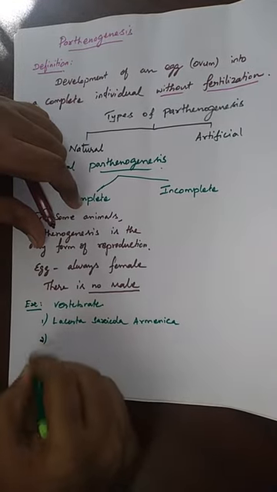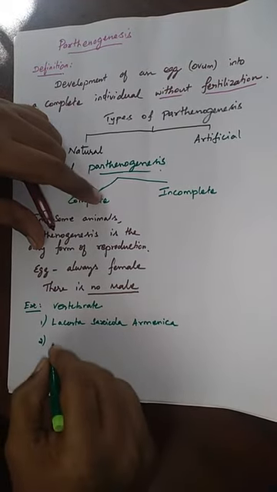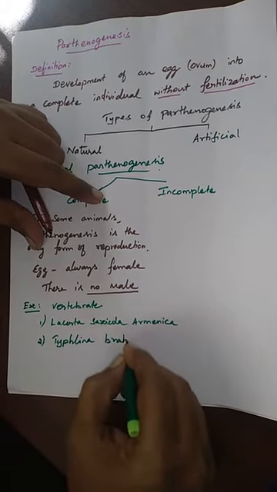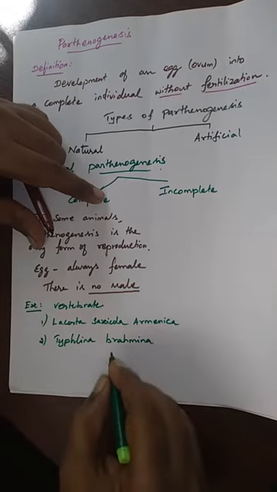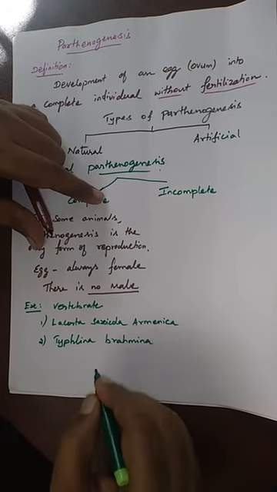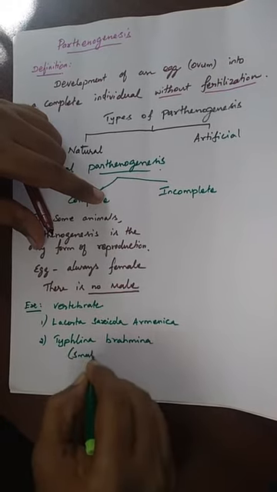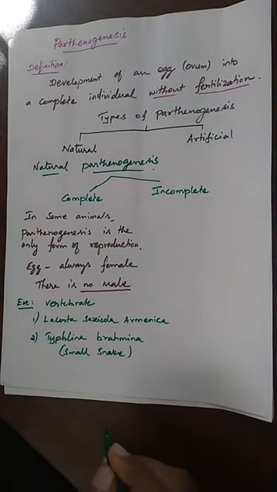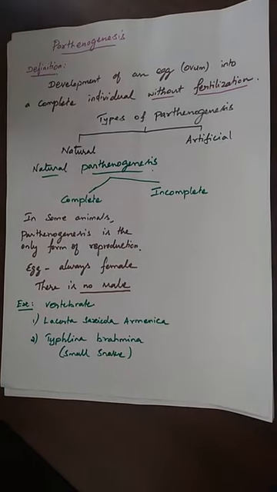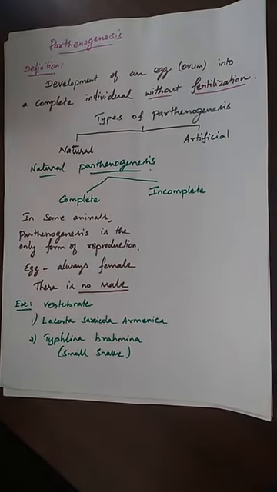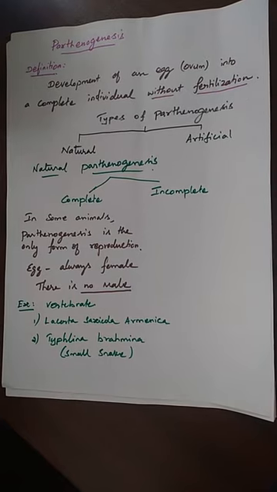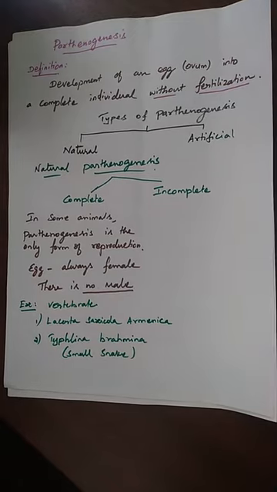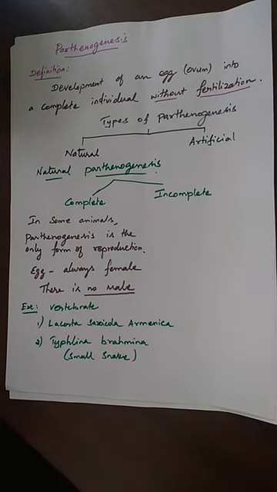And the second example from the vertebrate, it is Typhlina brahmina. Sometimes it is Typhlina brahmini also. This is a small snake in India. So these two organisms, only the females are produced by the parthenogenesis process. This is the only form of reproduction occurring in these two organisms. There is no male formation.